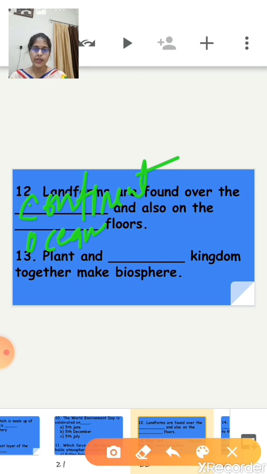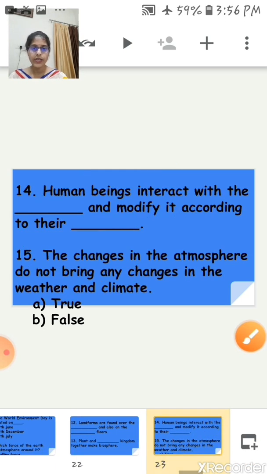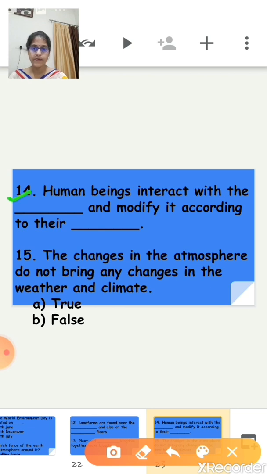Now the 13th, next one is the plant and dash kingdom together make a biosphere. So plants and animals kingdom together make biosphere.